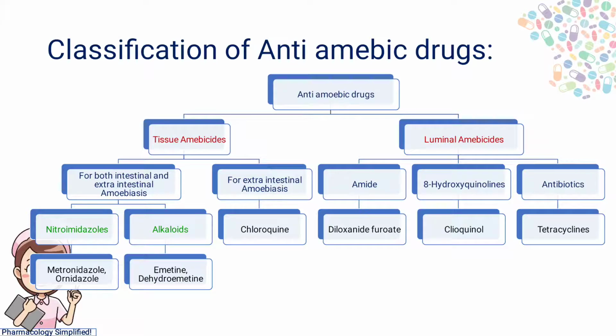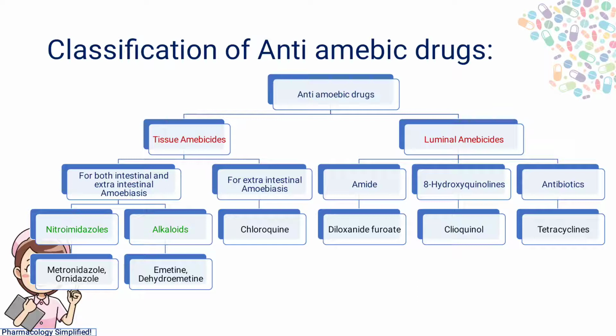In tissue amoebicides, there are again two types: the drugs that treat both extraintestinal and intestinal amoebiasis, and those for only extraintestinal amoebiasis. For both, we use nitroimidazoles like metronidazole or tinidazole, and alkaloids like emetine and dihydroemetine.